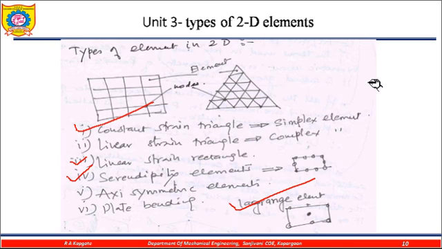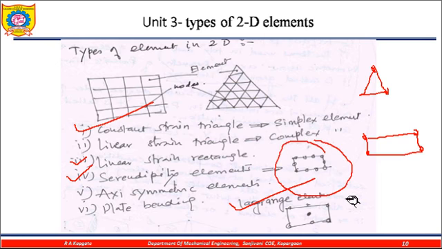The constant strain triangle has nodes at the corners. The linear strain rectangle looks like a rectangle with nodes at the corners. Then the serendipity has nodes on the element. So this is my serendipity and this is my Lagrangian element.